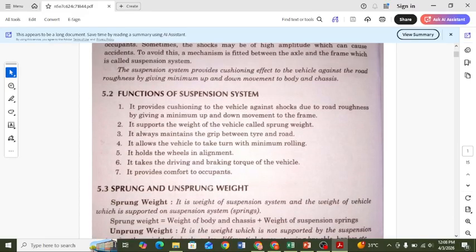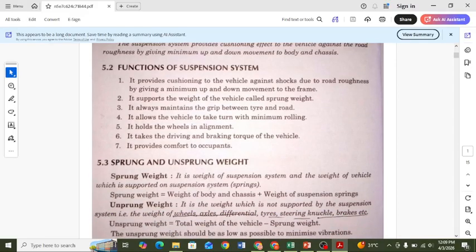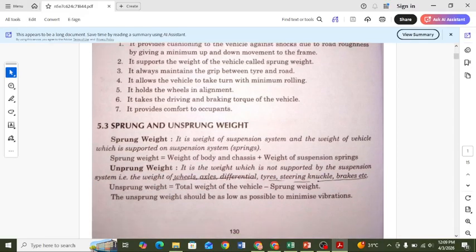Then we move further to sprung and unsprung weight.